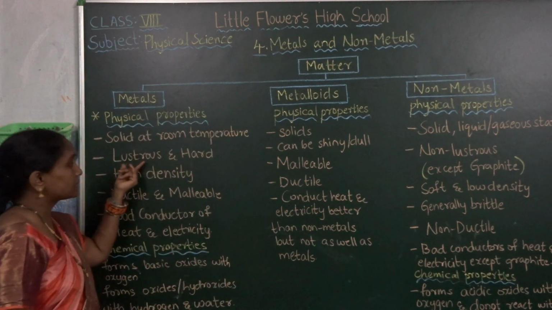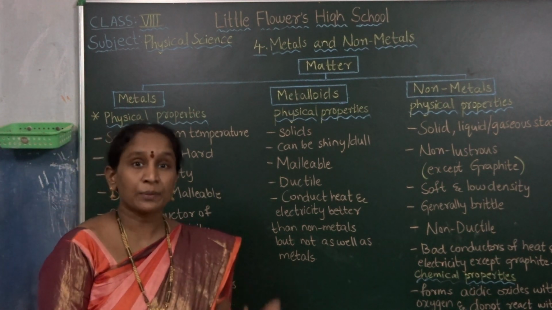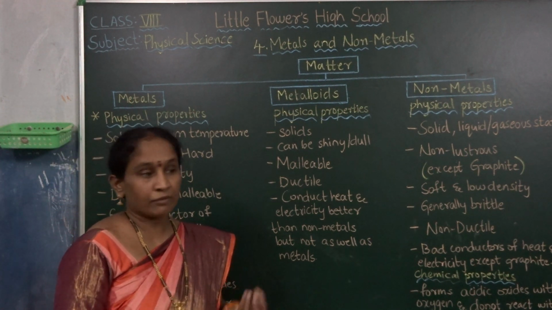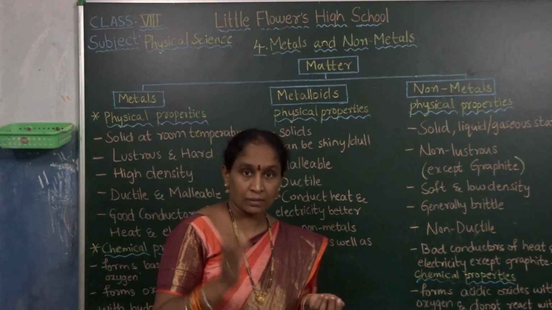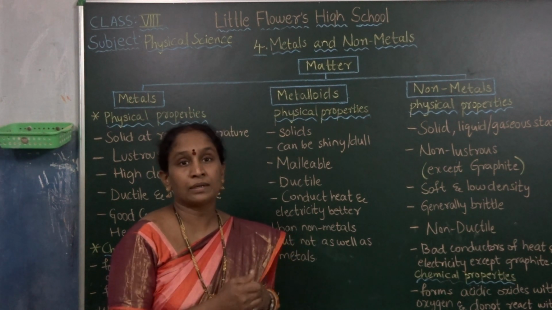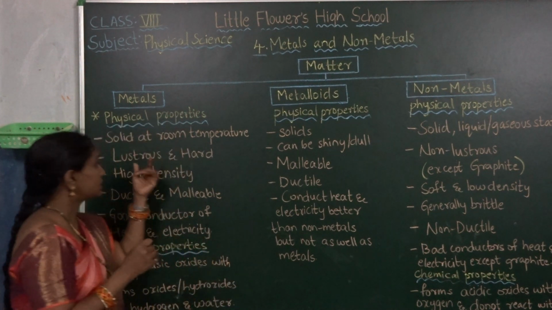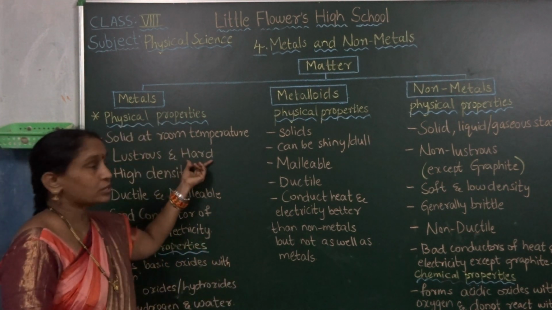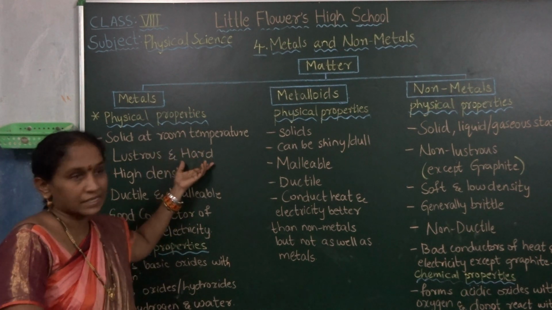Next, lustrous. What is the meaning of lustrous? Lustrous means shining property. When we pass light rays on metals, they show a shining property. Gold, silver, diamond contain a lustrous property, and those are very hard materials because they are solid in state.